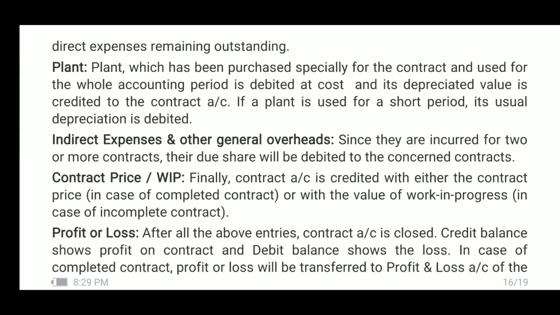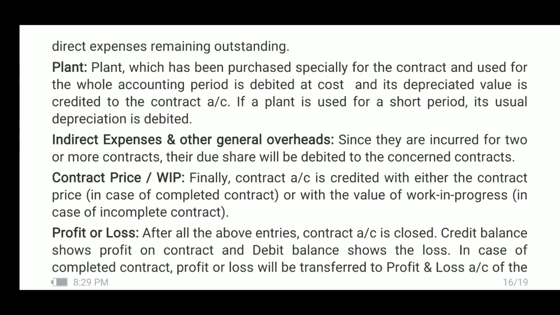Indirect expenses and other general overheads. Since they are incurred for 2 or more contracts, their due share will be debited to concerned contracts. It means that indirect expenses and overheads, when the contractor is doing 2 or more contracts simultaneously for different contractees, then some expenses may be incurred for 2 or more contracts.